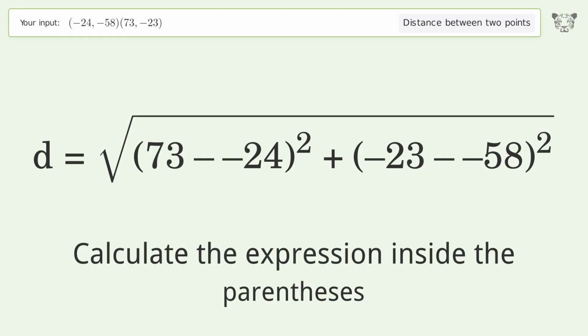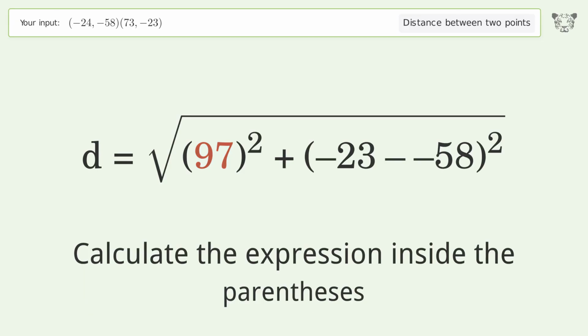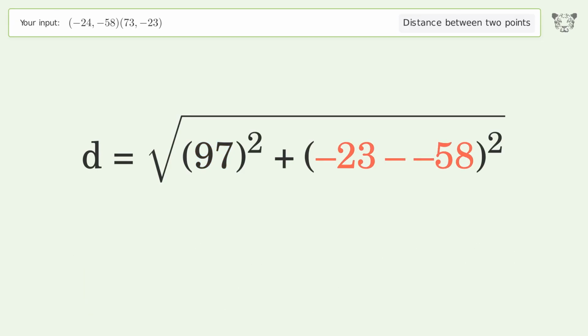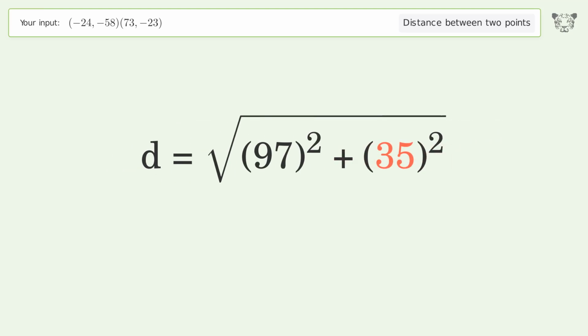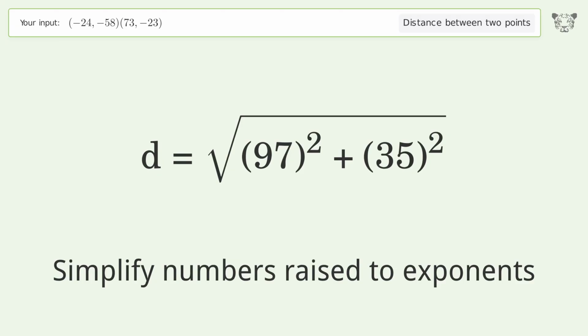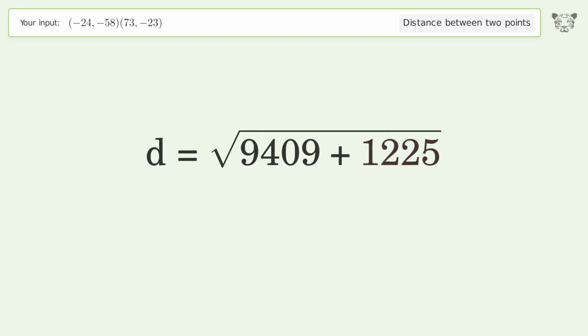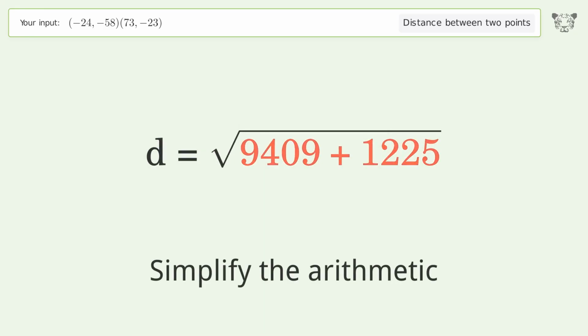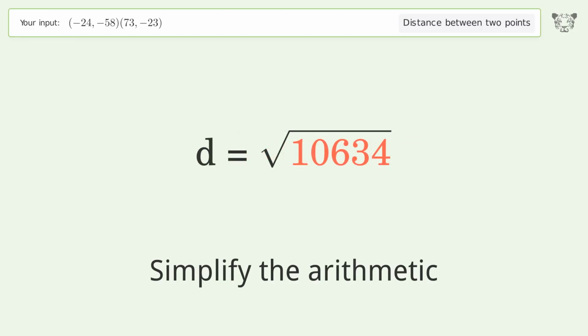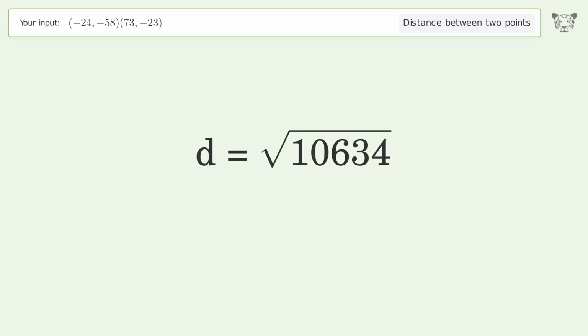Calculate the expression inside the parentheses. Simplify numbers raised to exponents. Simplify the arithmetic. And so the distance between the 2 points is the square root of 10,634 or 103.121.